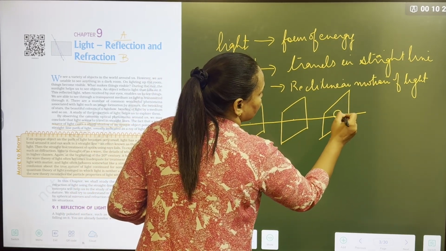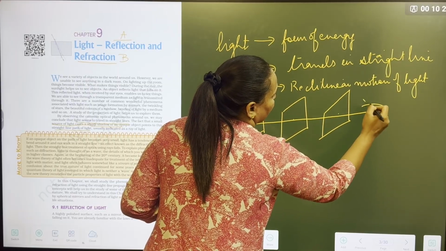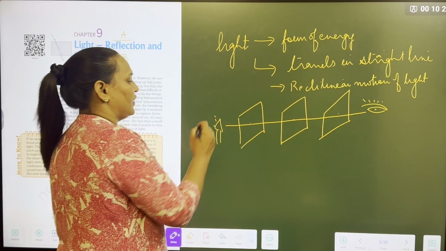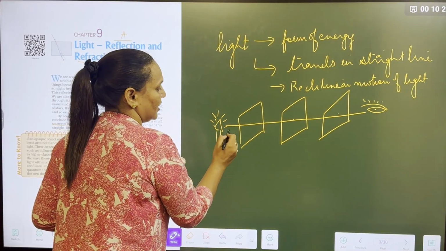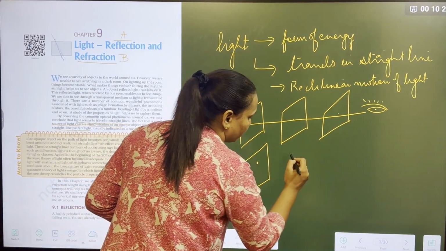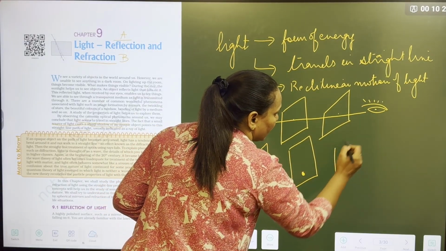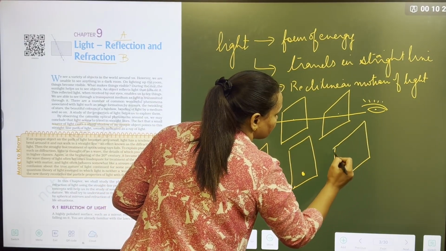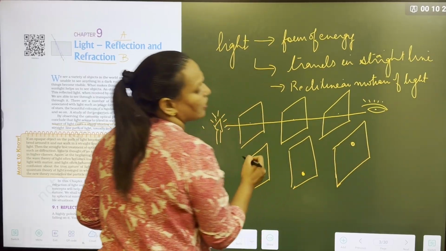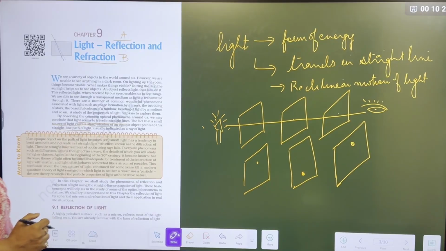If the person is seeing from here, you can see the flame of the candle. But if I put the holes up and down, one hole here, one hole here, one hole here, can we see the light? No, because light always travels in a straight line.